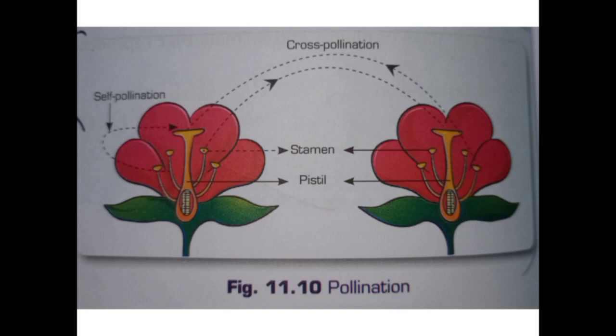When pollen grains reach the stigma of the same flower, it is called self-pollination. Self-pollination takes place in only bisexual flowers. If pollen reaches the stigma of another flower of the same kind, it is called cross-pollination. Cross-pollination can take place in both unisexual and bisexual flowers.